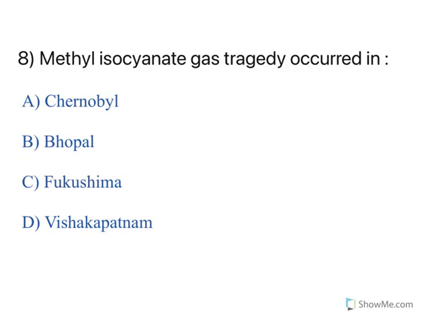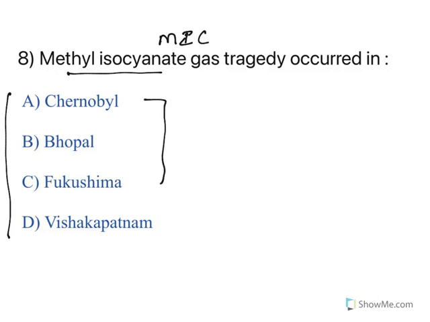Now, the methyl isocyanate gas tragedy, MIC, occurred in. See, all of these are some gas tragedies. Chernobyl and Fukushima, both of them are nuclear plant tragedies. It has cost so many people's lives. Chernobyl is in Ukraine, and the tragedy occurred in 1986.